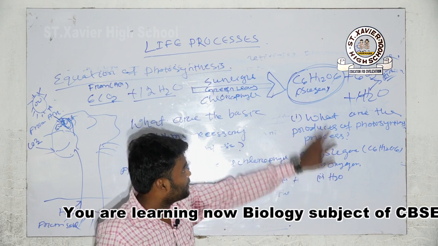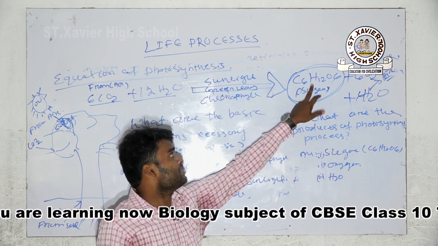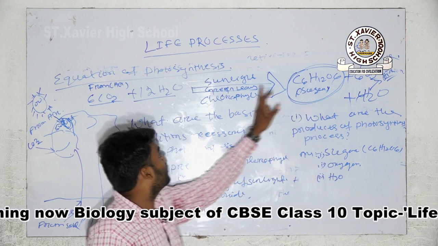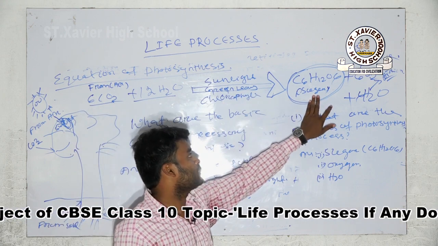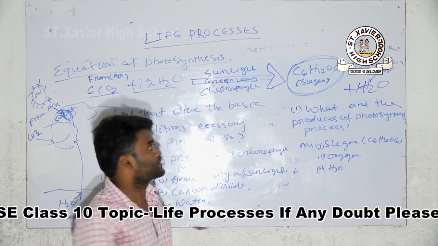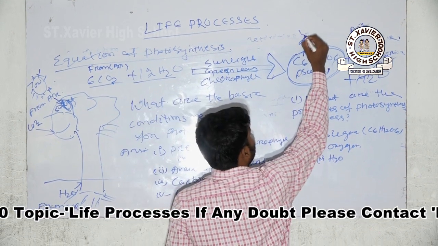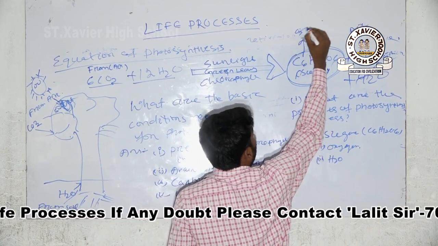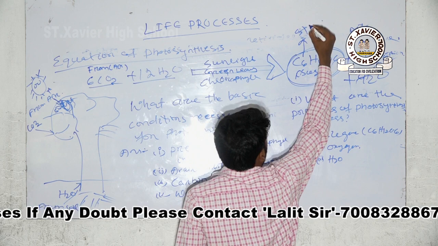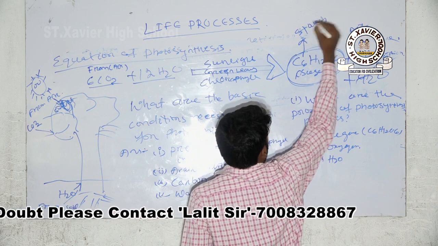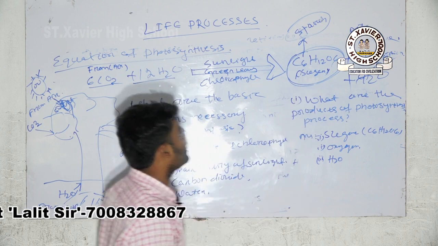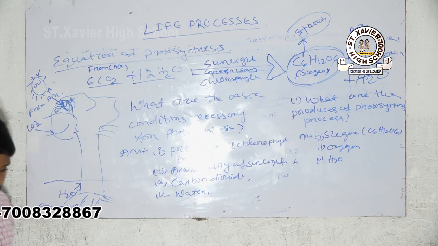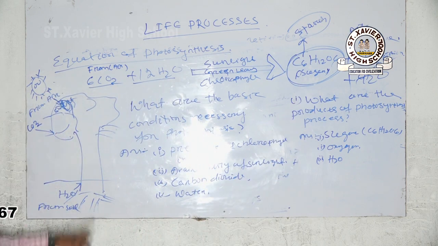Just remember here, when the sugar is formed in the process of photosynthesis, this sugar is immediately converted into starch and stored in the leaves. Then this completes your autotrophic mode of nutrition.